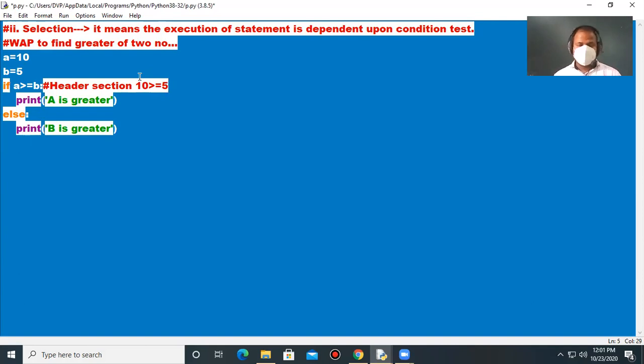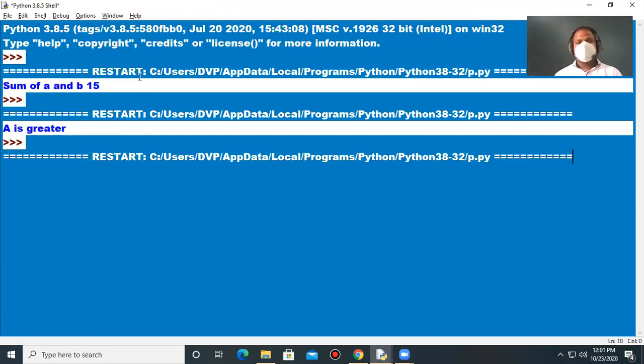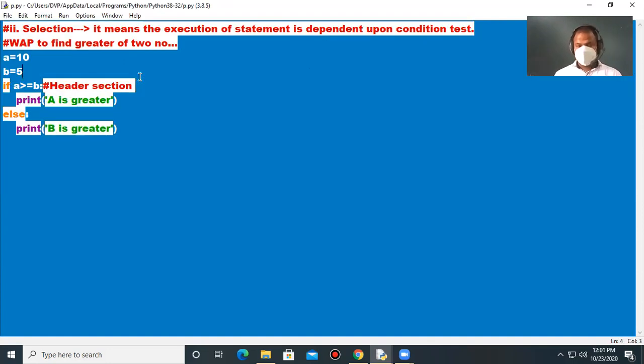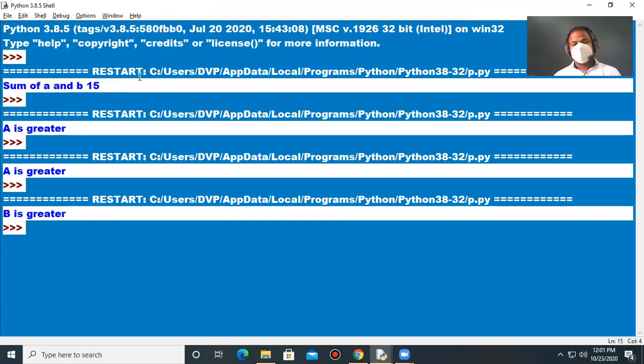Do you all agree with me? Okay, thank you very much. So that's why we are getting A is greater. Now if we change the value of b from 5 to 50, this is the new value of b. Now see what the answer will be. It is going to check whether 10 >= 50. I hope you all know, is 10 >= 50 true or false? Definitely it is false. So it will print B is greater.